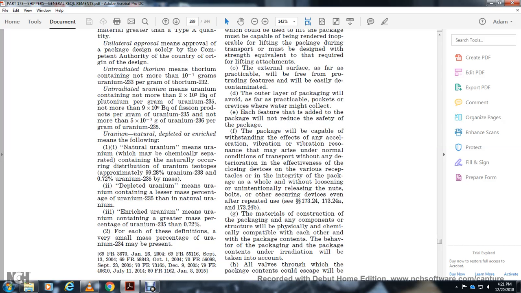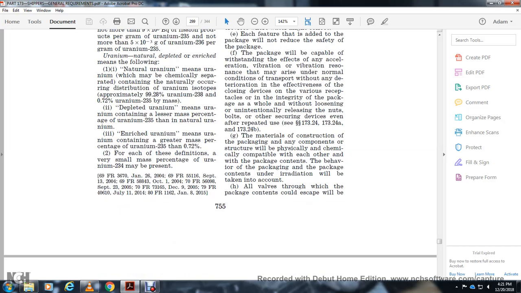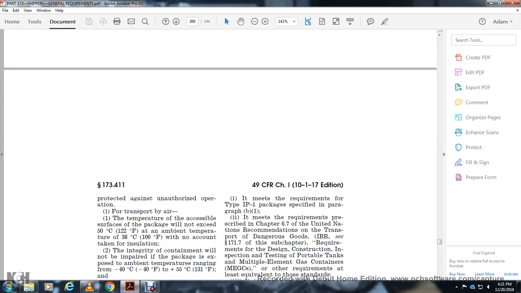Materials of construction of the packaging and any components of the structure will be physically and chemically compatible with each other and with the package contents. The behavior of the packaging containing the radiation will be taken into account. All valves through which the packaging contents could escape will be protected against unauthorized operation. For transportation by air, the temperature accessible to the surface does not exceed 120 degrees Fahrenheit,